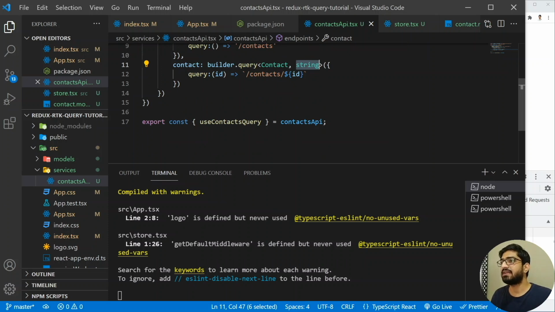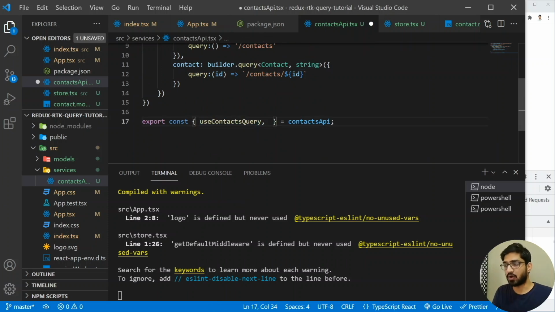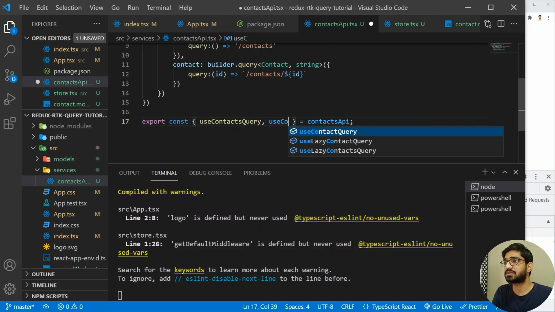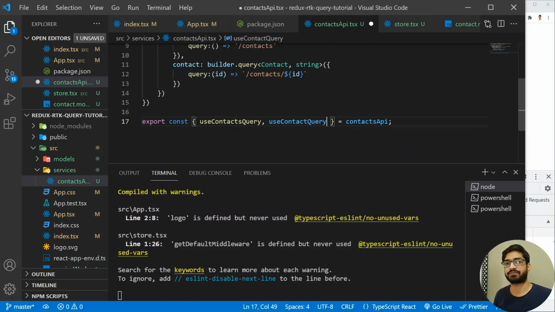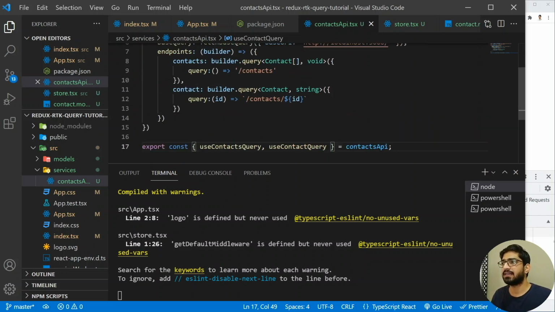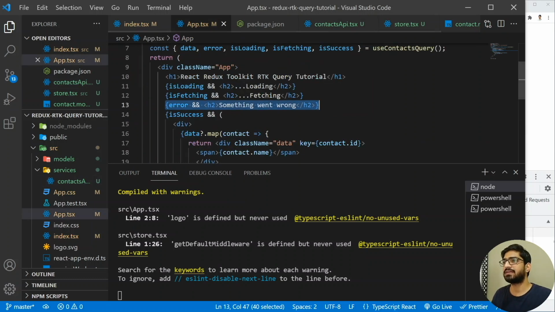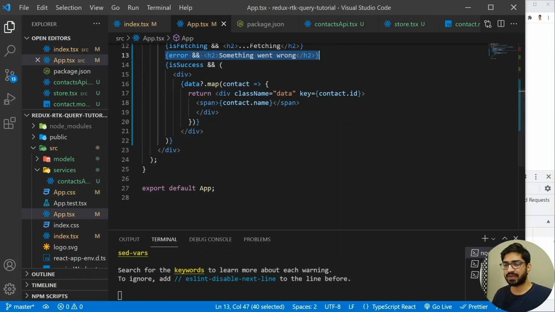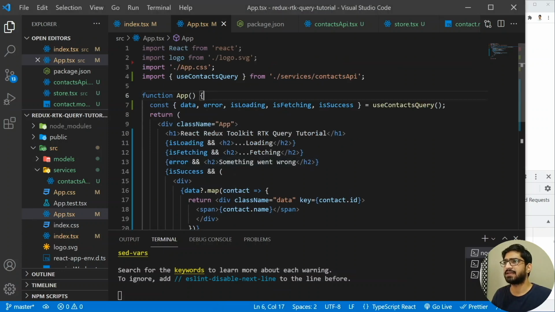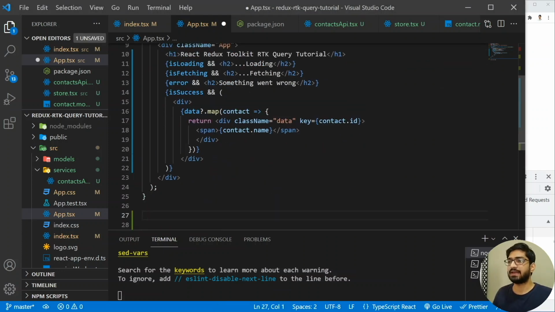And as soon as we add it, we are going to have another hook. So this will be the use contact query. All right. Now we can make use of this use contact query in the components. So what I'm going to do is let's go to our app component, and inside the app component, I'm going to create a new component here. So let me add a component. So here I'm going to add a new component.